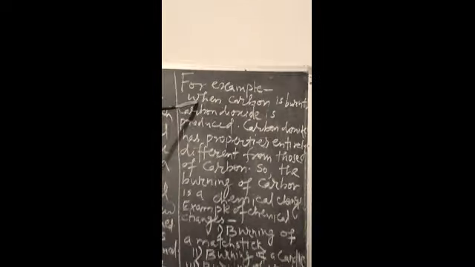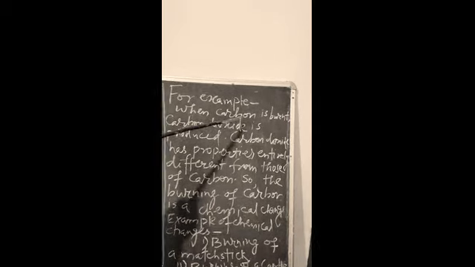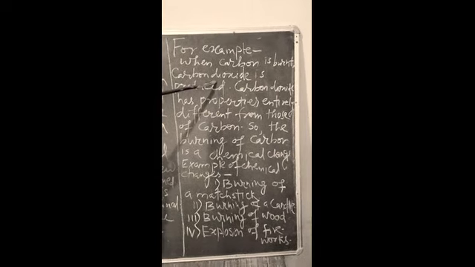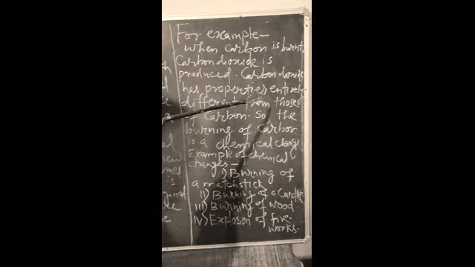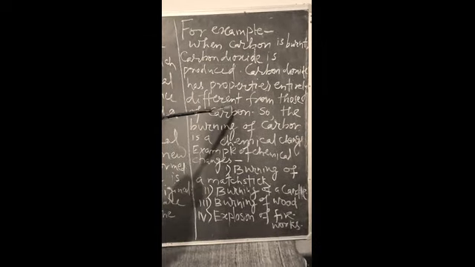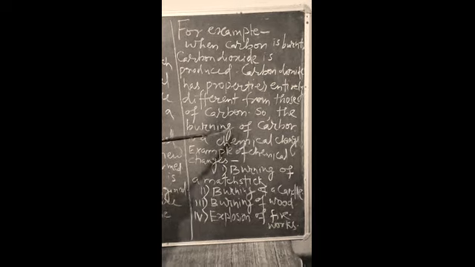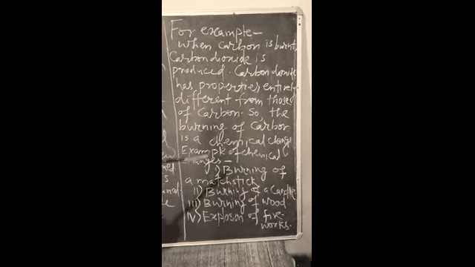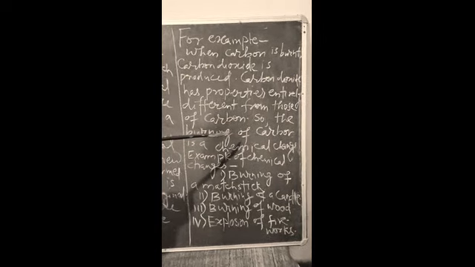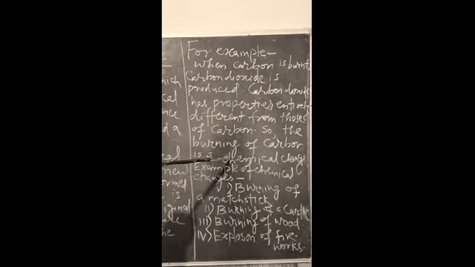Now let us come to an example of what we can see. When carbon is burned, carbon dioxide is produced. When carbon is burned, what is produced? Carbon dioxide is produced. Carbon dioxide has properties entirely different from carbon. So the burning of carbon is a chemical change. What is the change in the burning of carbon? That is a chemical change.